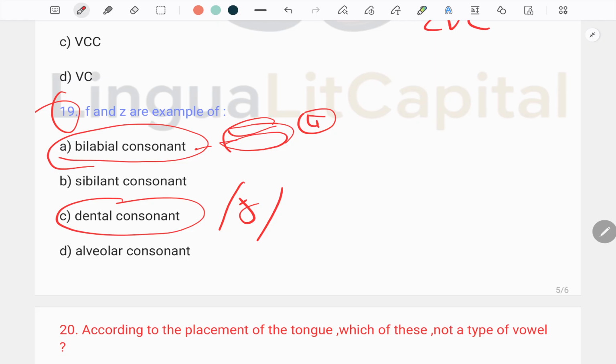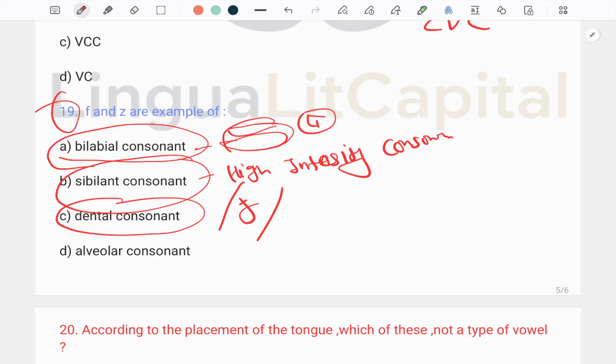When we come to the sibilant consonant, it means a high intensity consonant sound, which is produced by directing a focused or narrow stream of air over the tongue towards the teeth and creates a distinct hissing or hushing sound.